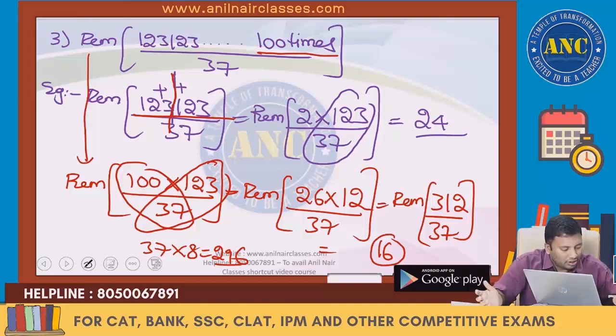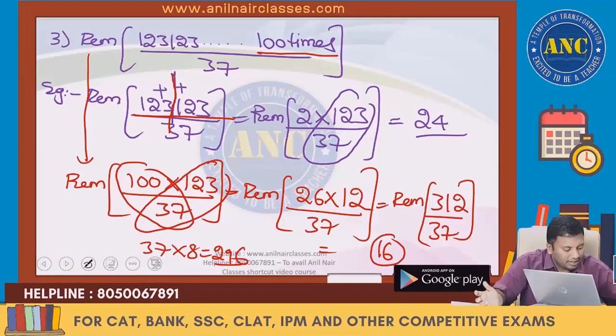1 2 3, 1 2 3 written 300 digits. Please write down, sir. Written 300 digits.